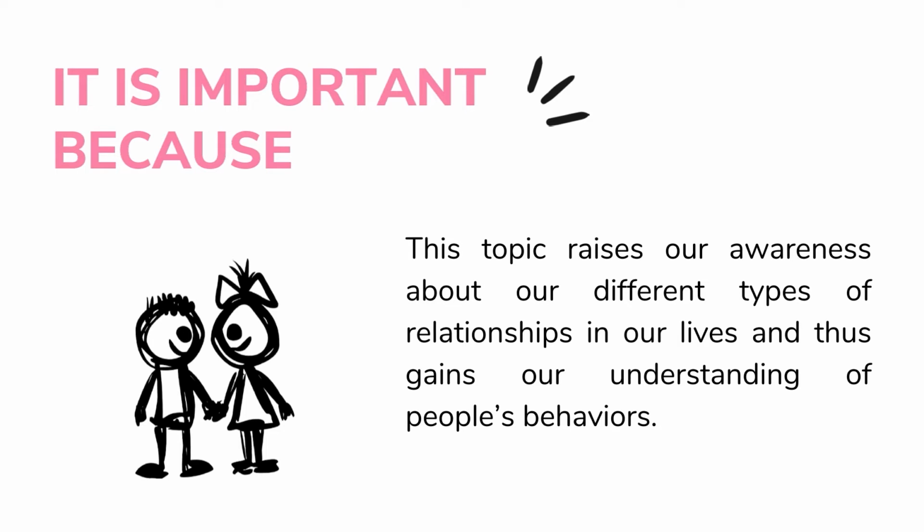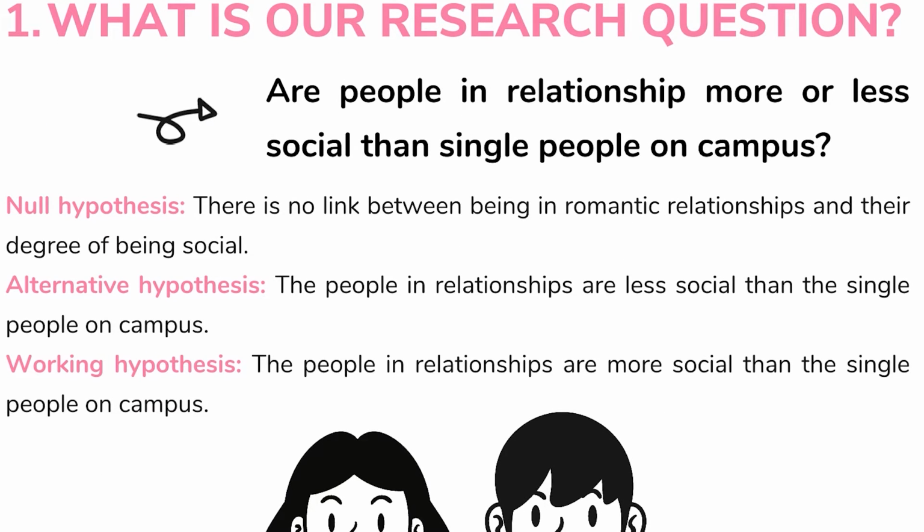about people's behaviors. Our null hypothesis is that there's no link between being in romantic relationships and their degree of being social. The alternative hypothesis is that people in relationships are less social than the single people on campus. And another working hypothesis is that people in relationships are more social than the single people on campus.